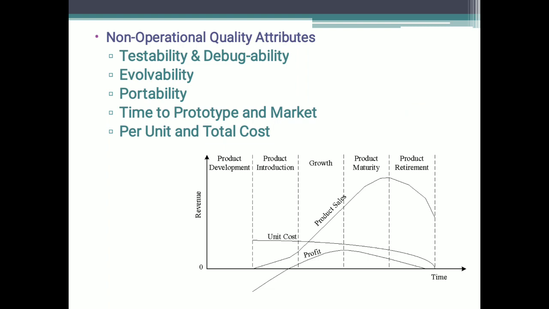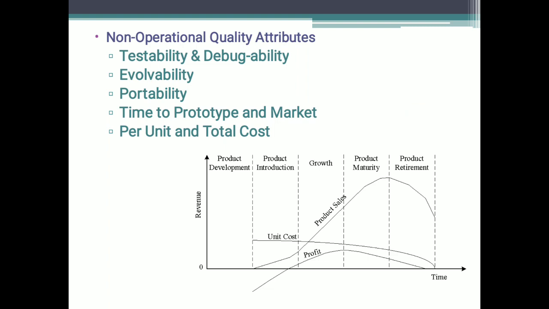Proper market study and cost benefit analysis should be carried out before taking a decision on the per unit cost of the embedded product. So you should be knowing the market. Then only you can decide how much cost I can fix per unit. From a designer or product development company perspective, the ultimate aim of the product is to generate marginal profit, right? So the budget and the total system cost should be properly balanced to provide marginal profit.